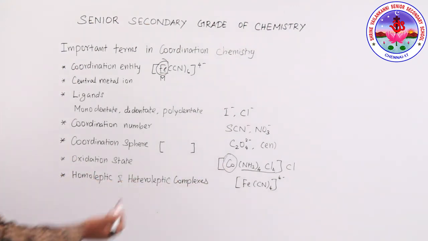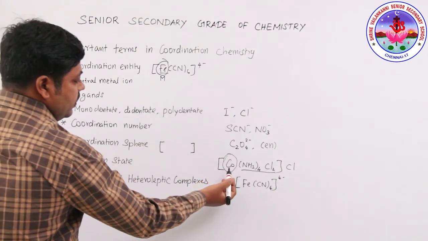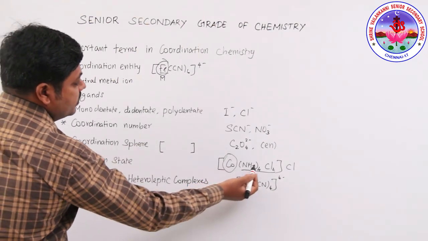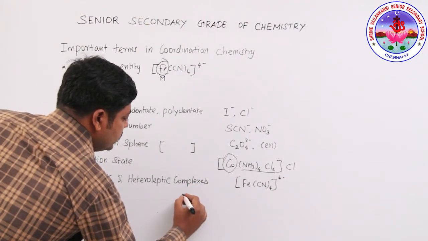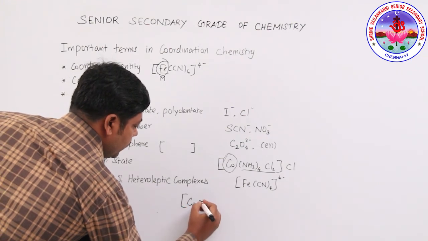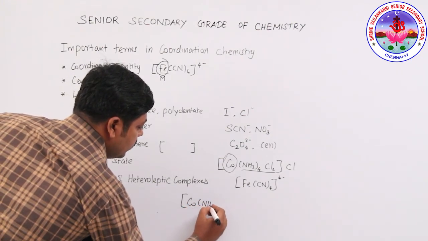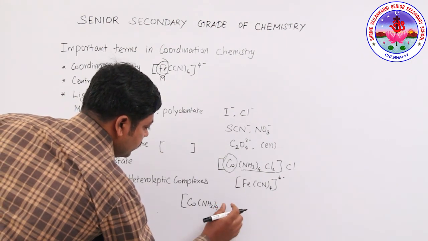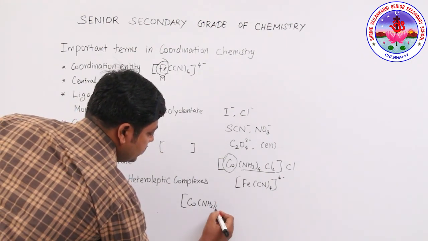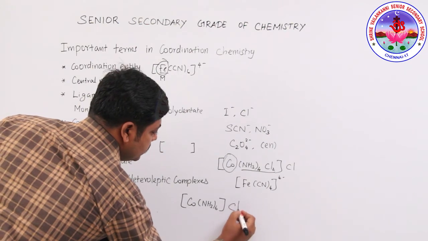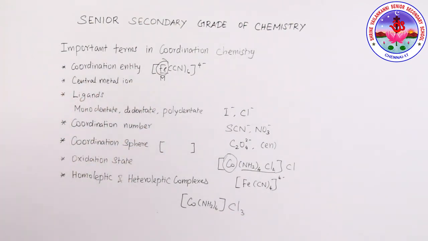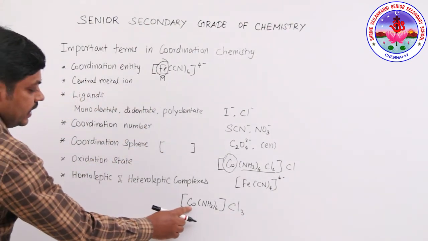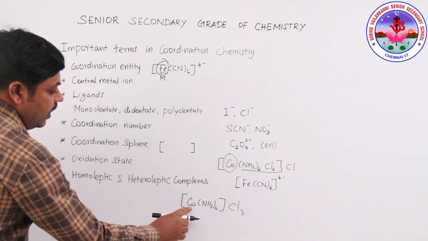For example, we can find the oxidation state of the metal ion in Co(NH3)6Cl3. Here, what is the oxidation state of the Co metal ion?